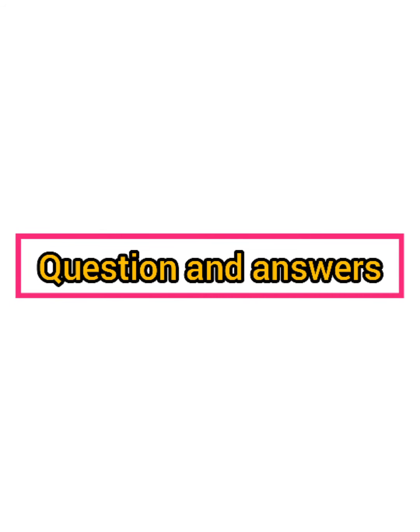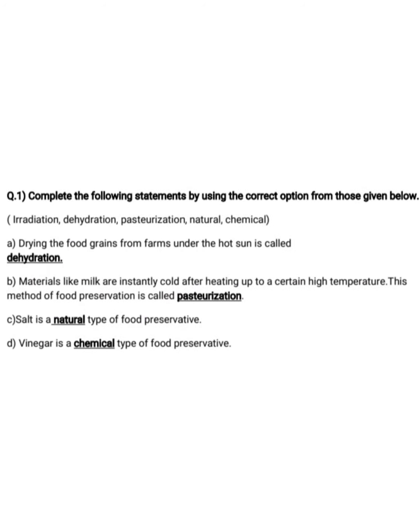Students, let us see the question and answers of the respective lesson. Let us see the first question. Fill in the blanks using correct options from the given bracket. Alright, so let us see the first fill in the blank. Drying the food grains from farms under the hot sun is called dehydration. So what is the correct answer here? Dehydration.